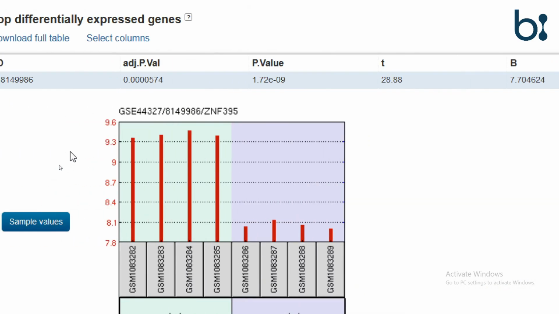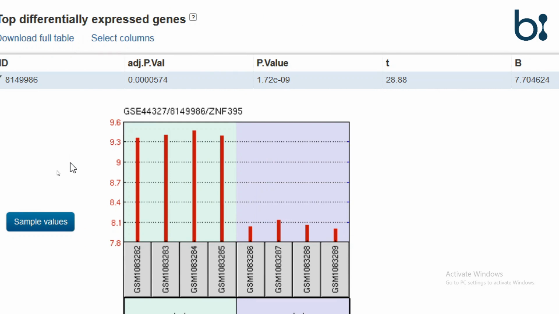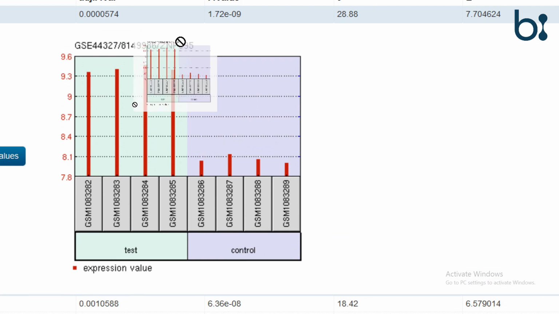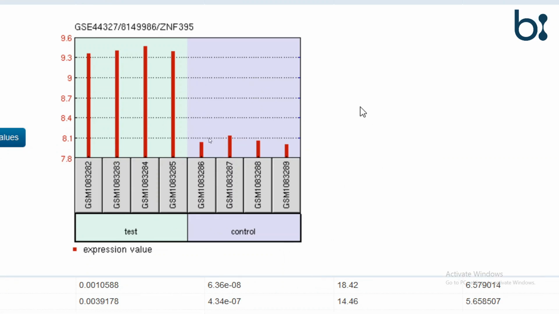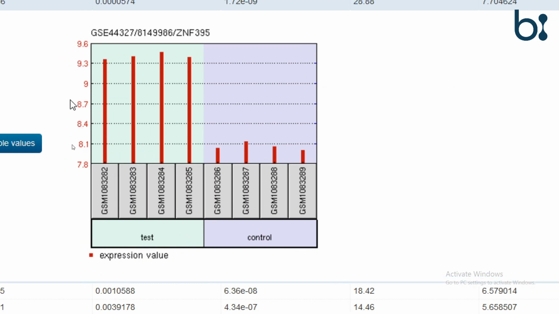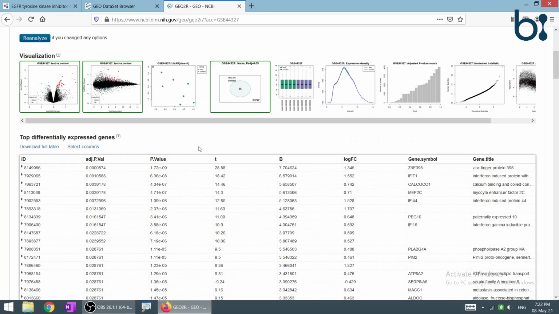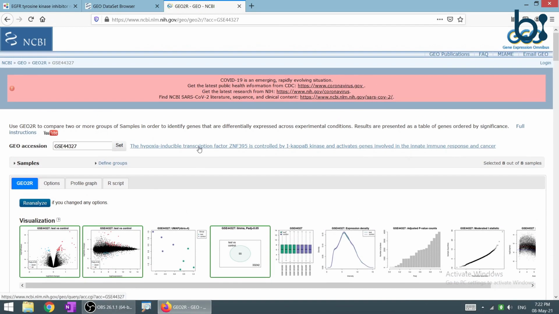This is the graphical view of the first data. You can see that the gene ZNF395 is not expressed in the control, but its expression is very high in the test sample. So this is the overview of the third database, that is the Gene Expression Omnibus.